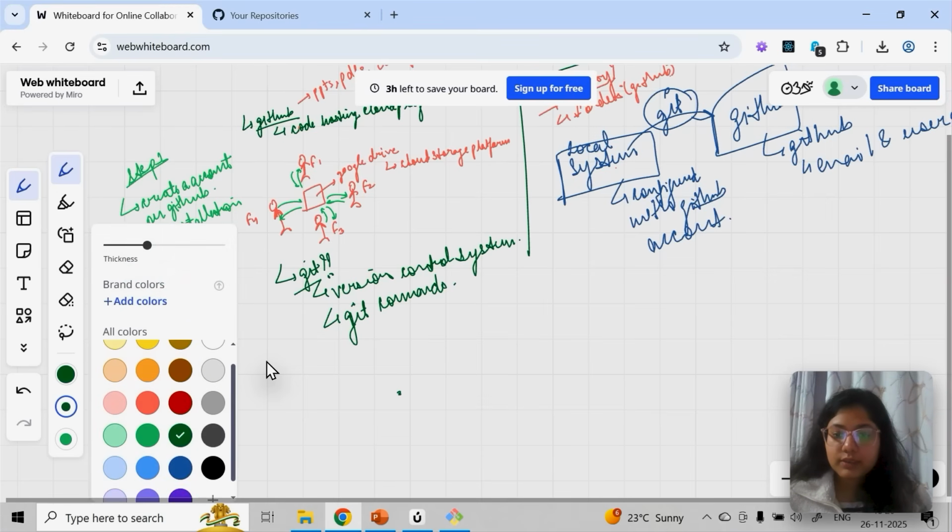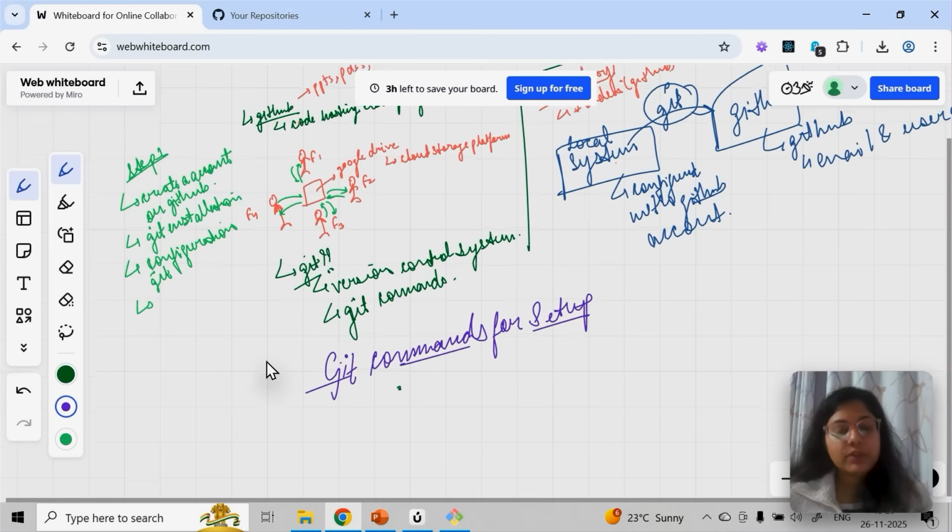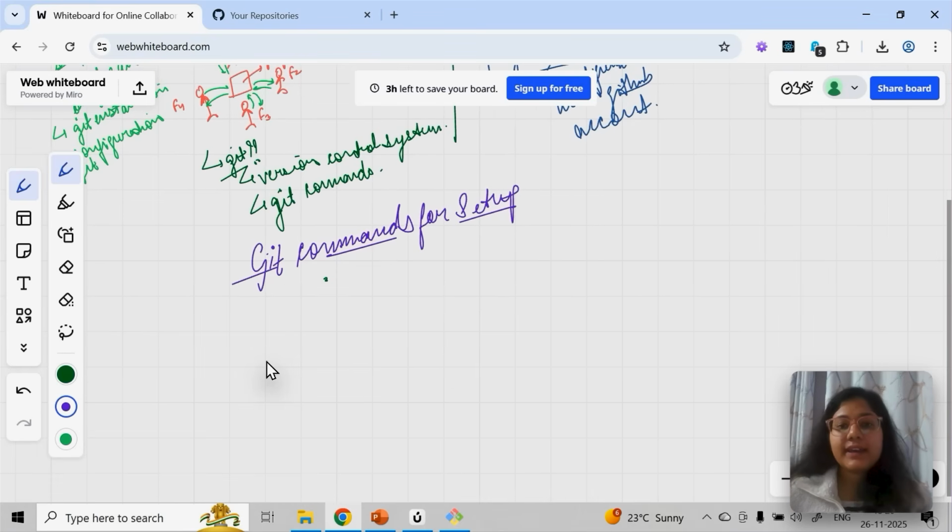Let me go here. I'll say git commands setup. Why am I putting the word setup? Because this is one time. Okay. And let's say today I have my laptop, I did the setup and all.